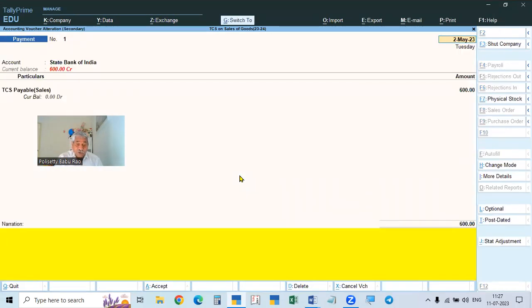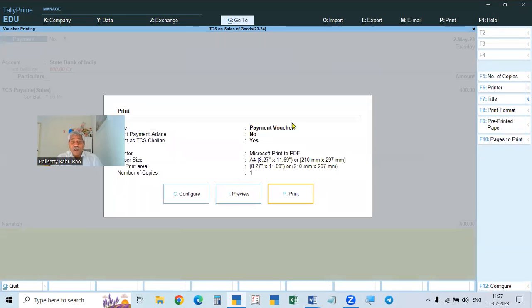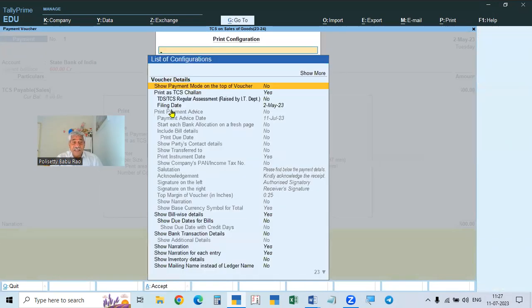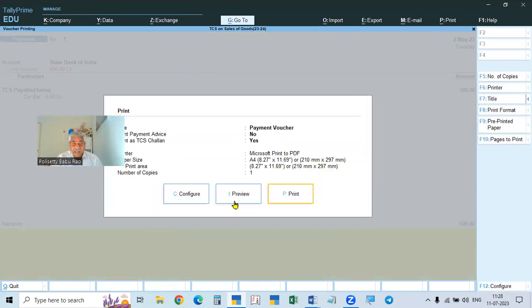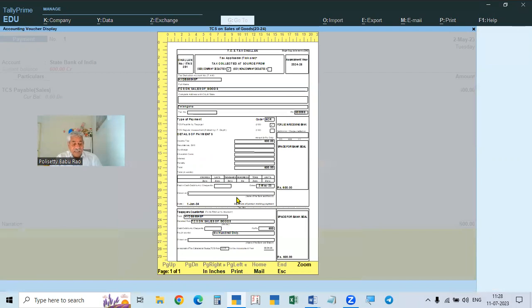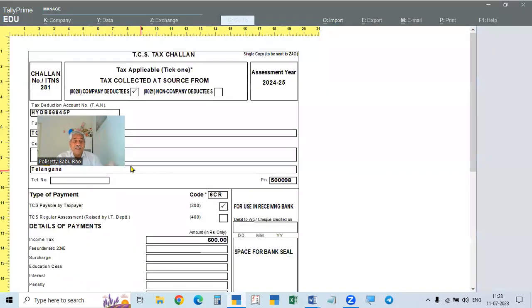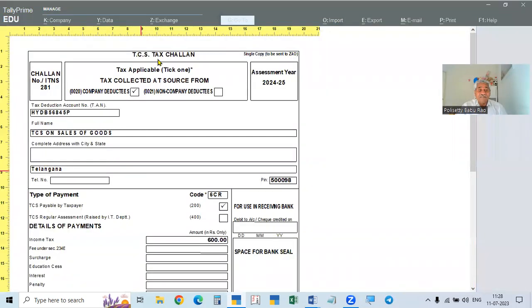Here we press Ctrl+P, go to the print option, Payment Voucher. First configure, and see here. In TDS it prints as TDS challan, but here print as TCS challan. If it is No, press Enter again; we cannot type. Enter, it will become Yes, and save. So make it Yes and then preview. See, and F4 is the zoom. See here, TCS tax challan, and it is showing the same number 281.